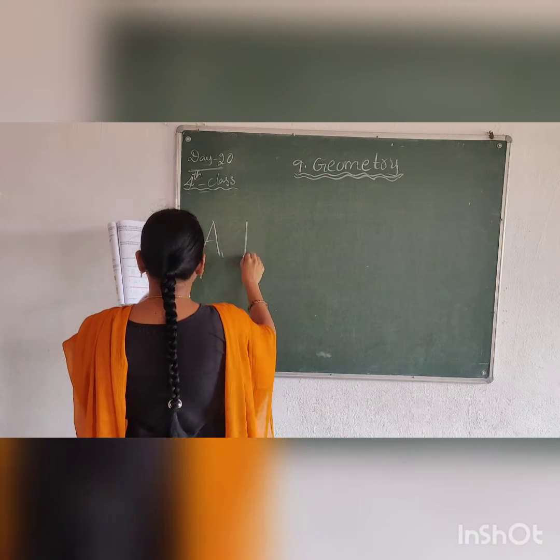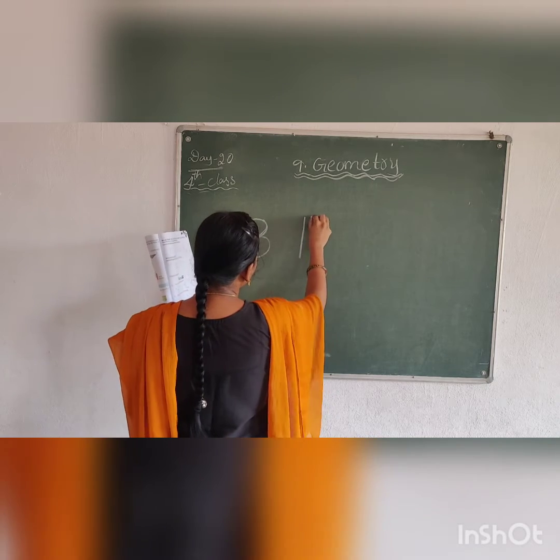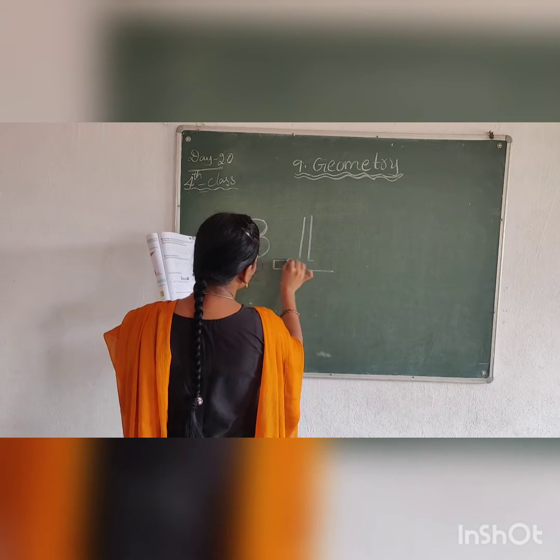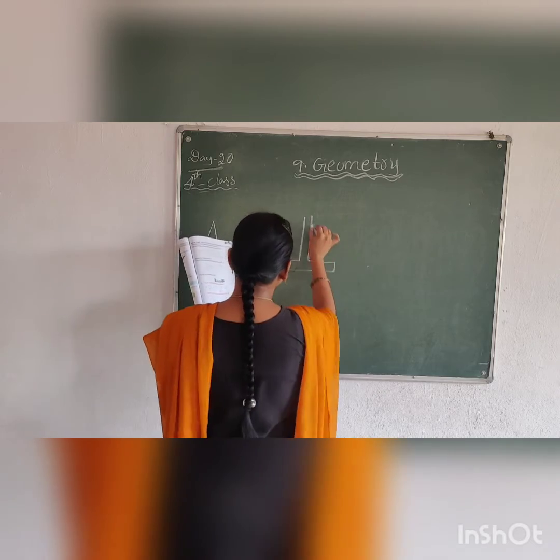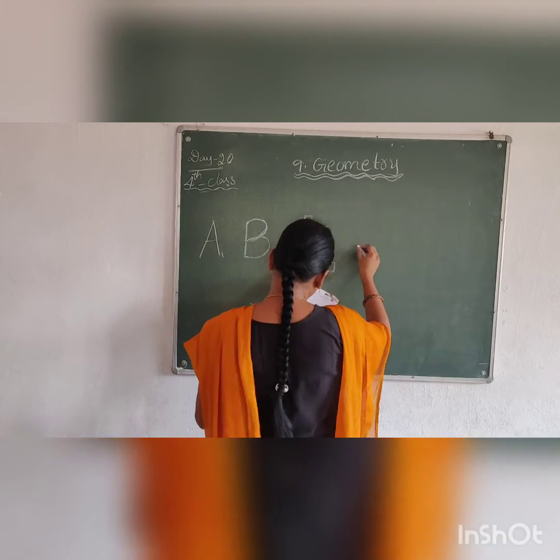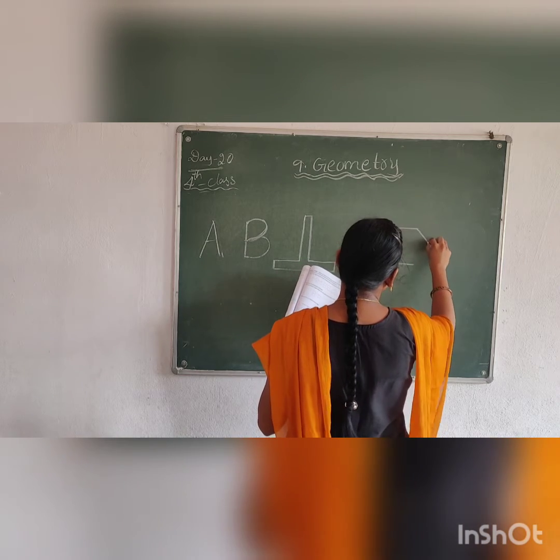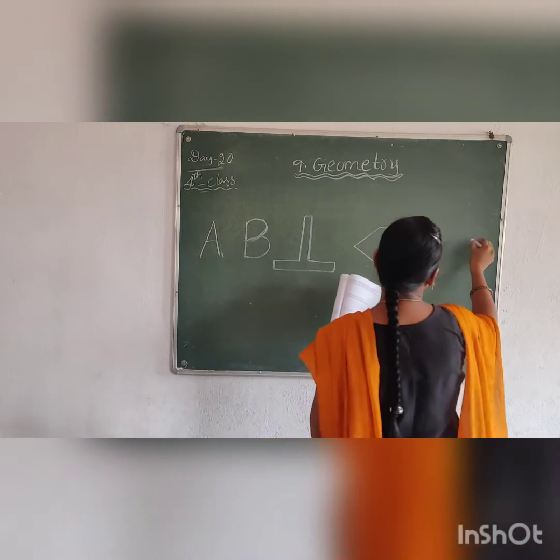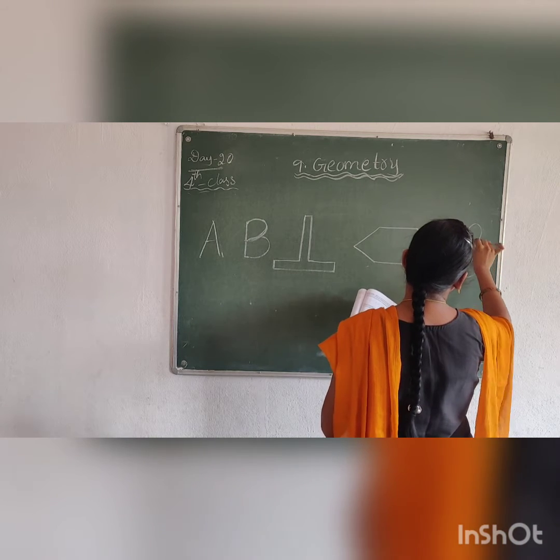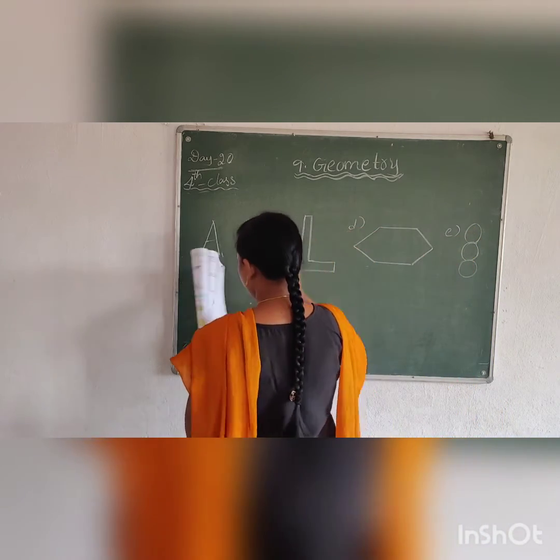A, next B, next T, next a line, next three circles. Okay, so you draw the symmetric lines.